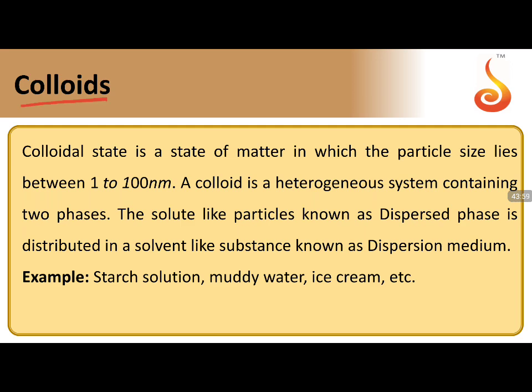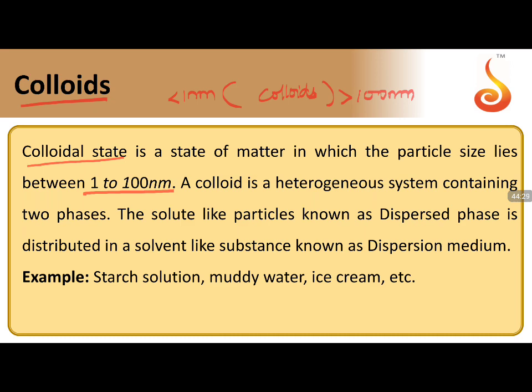Moving to colloids, what is a colloidal state? It is an intermediate state between your true solutions and your suspensions. In true solutions, the particle size is less than 1 nanometer, and in suspensions, it is greater than 100 nanometers. In between these two parameters are your colloids, within the 1 to 100 nanometer range. The 1 to 100 nanometer range is your colloidal particle.